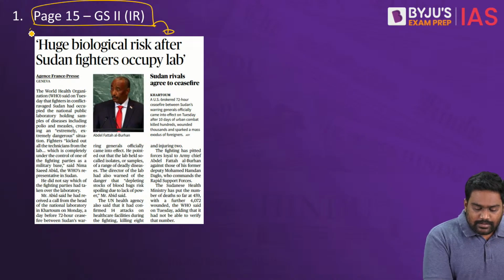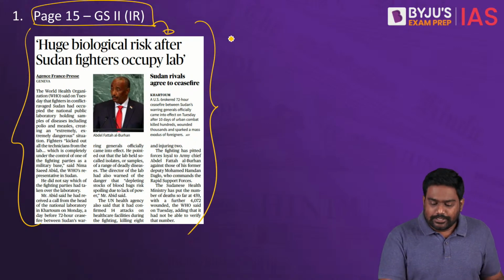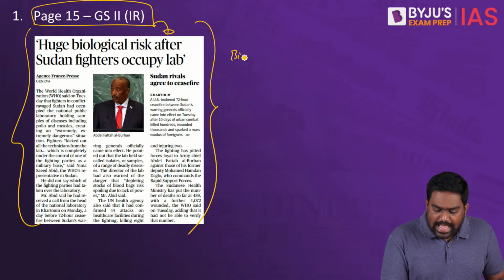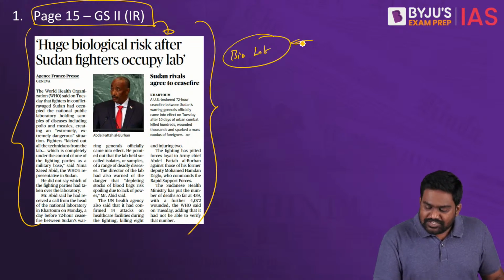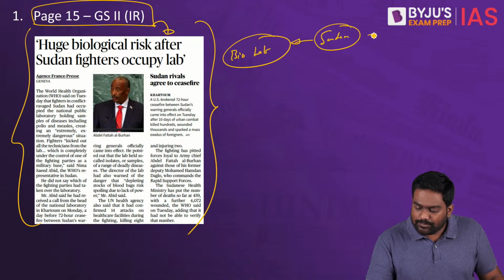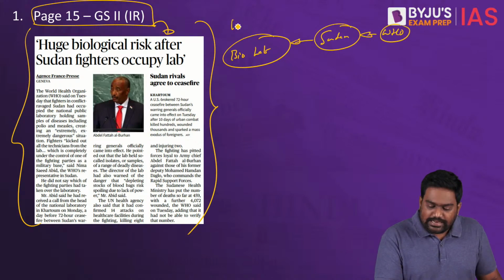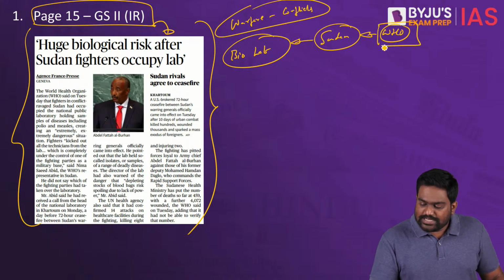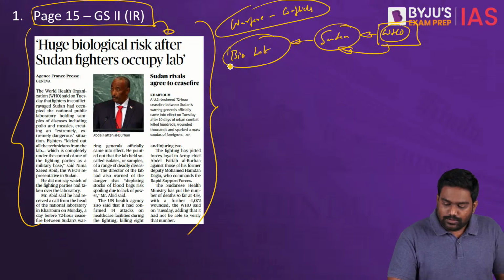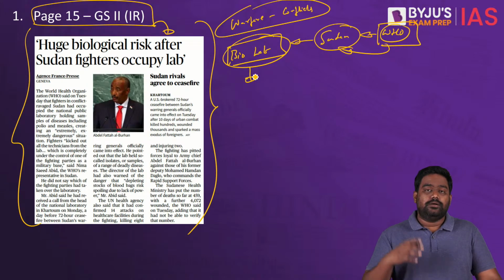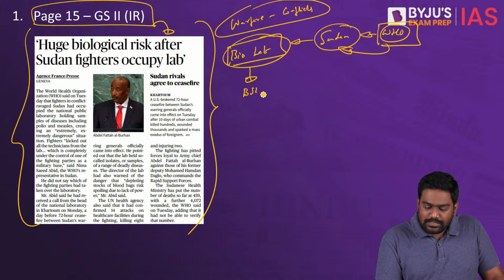And finally, there's another related article on page 15. According to this article, there is a bio lab in Sudan which is at great risk according to the WHO. This highlights the risk posed by warfare and conflicts. The WHO has expressed alarm about a biological lab, a high-grade biosafety lab, which is storing samples of several dangerous pathogens.